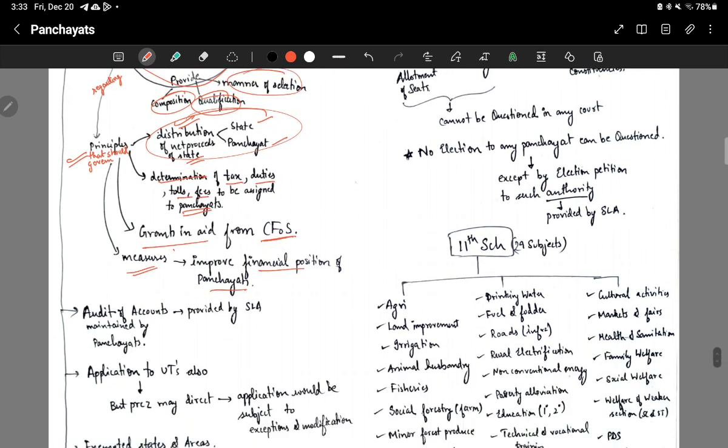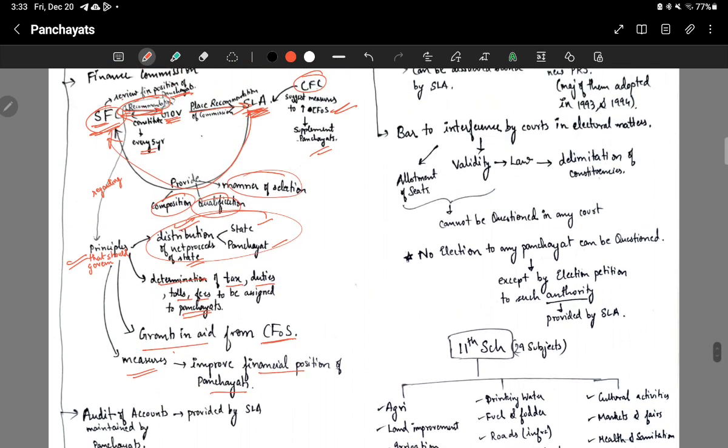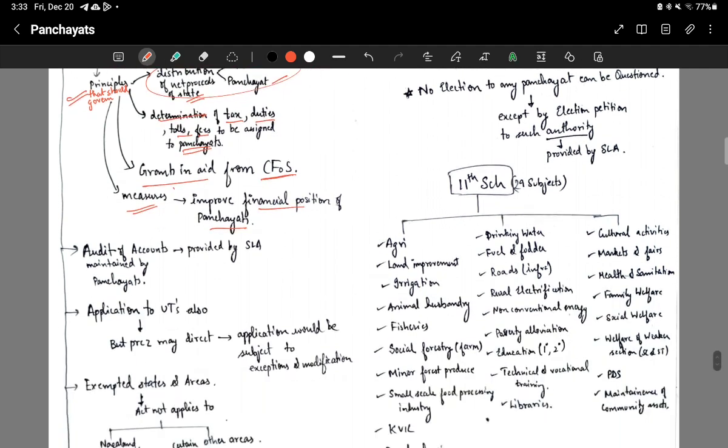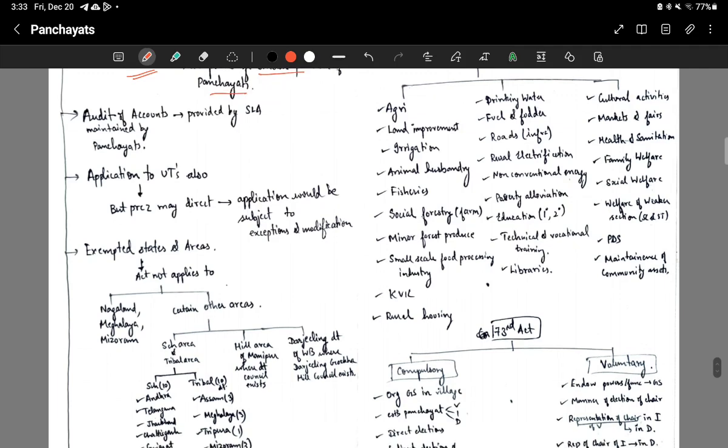and the governor will place it to the state legislative assembly. And the state legislative assembly will withdraw funds from the consolidated fund of the state and distribute it to the panchayats. Then audit of accounts. It has to be maintained by panchayats. This audit of accounts will be provided by the state legislative assembly.